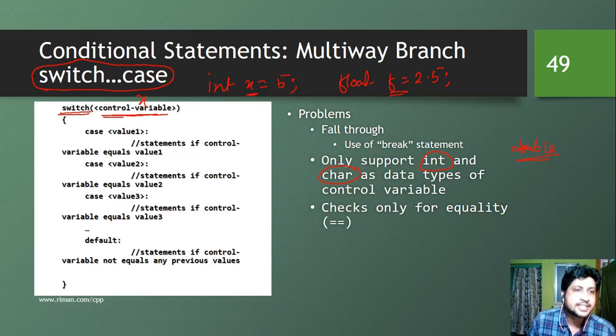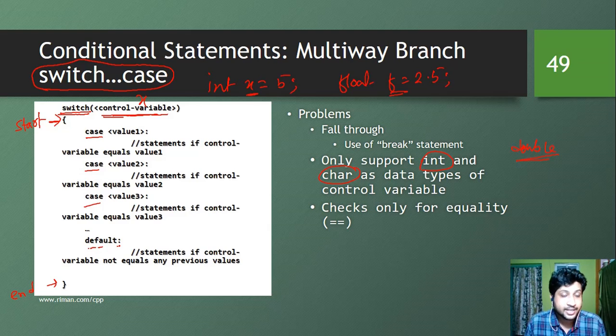Then inside the switch block, this is the start of the switch and this is the end. Inside this switch block, we have some cases. We can have as many cases as we want, and we can also have a default case. I will come to this default case later. Let's talk about these cases. These cases will be some values.